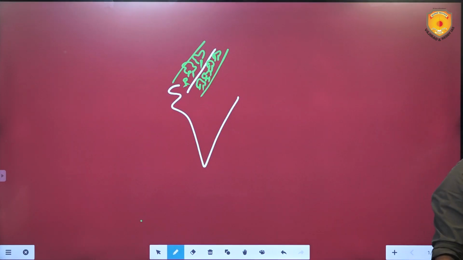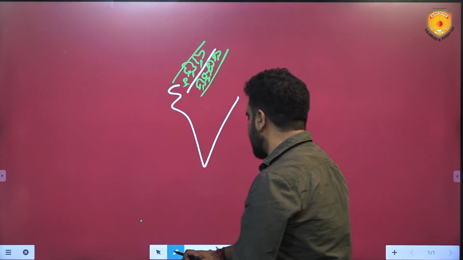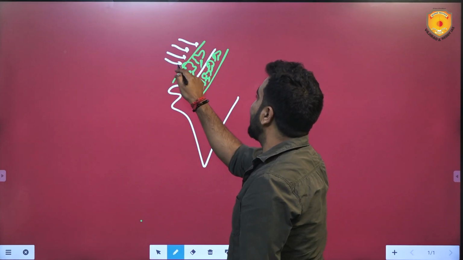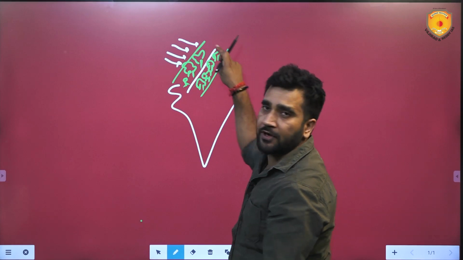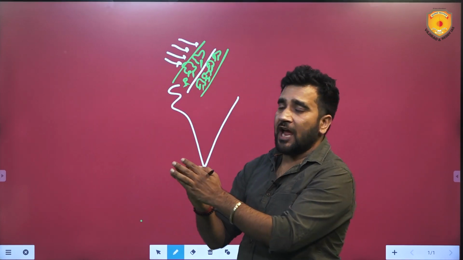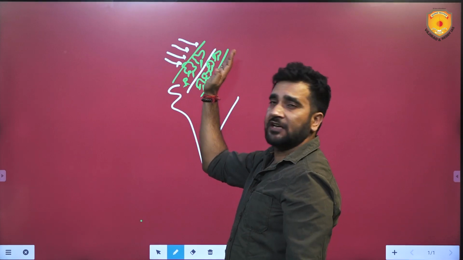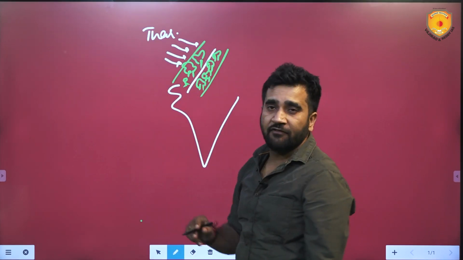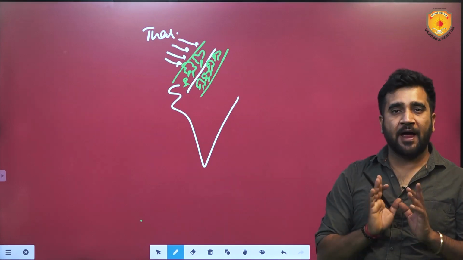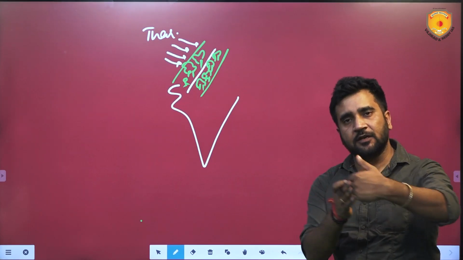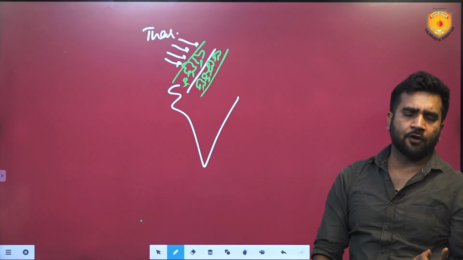Now, why do we want to do that? Because see, Thar desert is here and Thar desert is expanding. Land degradation is happening in and around Aravali. So, to reverse that land degradation and to halt the increasing desertification of the Thar desert, this Aravali Green Wall project is picked up by India. And it is not picked up now, this year. It has been 2-3 years since we have adopted it.